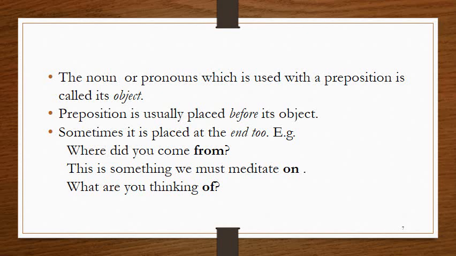The noun or pronoun which is used with a preposition is called its object. A preposition is usually placed before its object, but sometimes it is placed at the end too. For example, where did you come from? This is something we must meditate on. What are you thinking of? In all these sentences, the prepositions are placed at the end of the sentence.